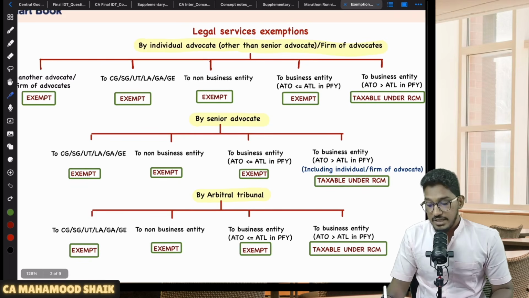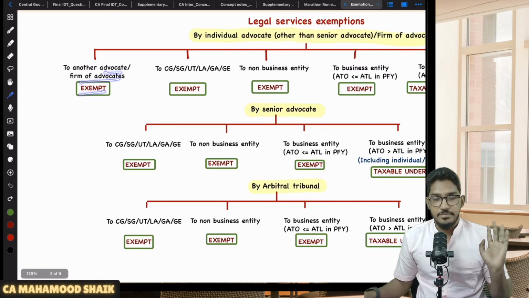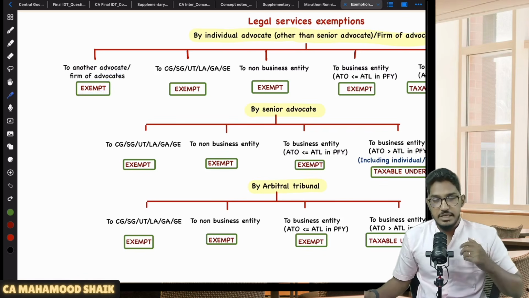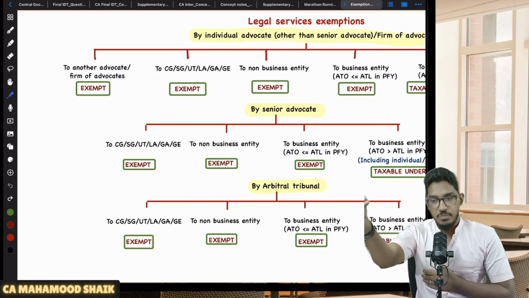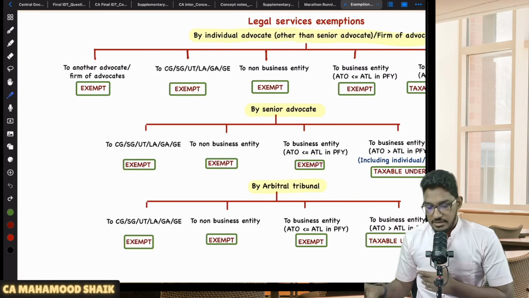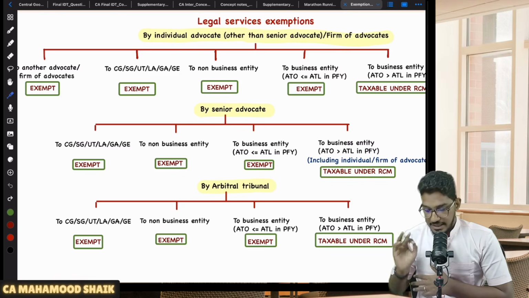So they say that when the legal services are provided by either an individual advocate or firm of advocates to another advocate or firm of advocates, exempted. Let us say I am an individual advocate. I am providing legal services to another advocate or another firm of advocates. Then those services are exempted. No need to pay any GST on it. Services provided by individual advocate or firm of advocates to central government, state government, union territory, local authority, government authority or government entity, then also they will be exempted if the recipient is government.